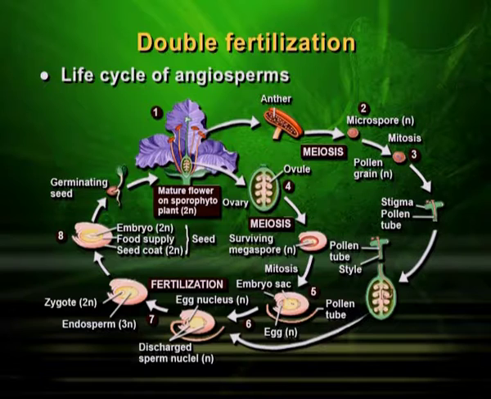It has embryo, it has food supply, it has seed coat, and when this seed germinates, then it produces the mature flower or mature plant again. So, you can see the life cycle of angiosperm. It started with 2n, became single n, and again became double n.